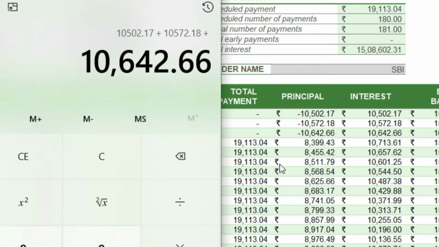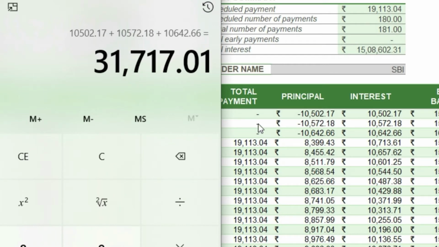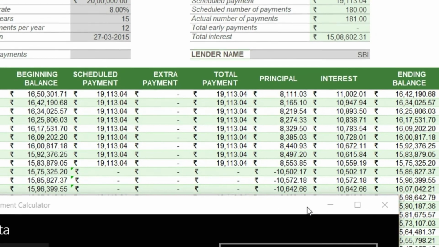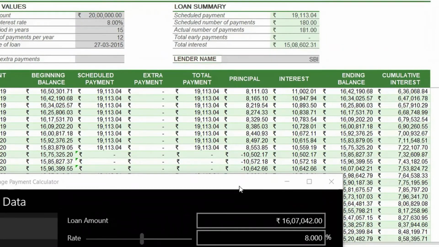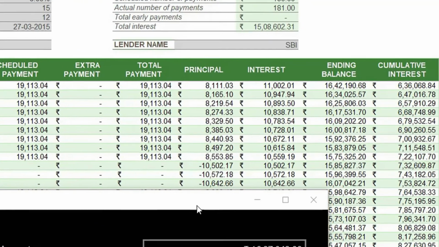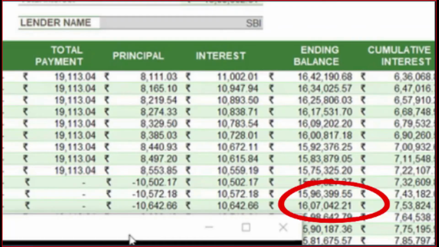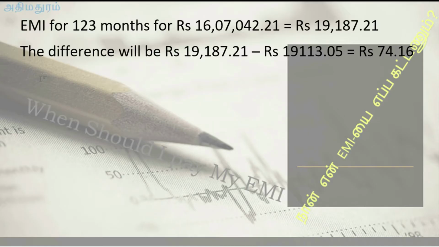So it totally works out to 31,717.01. This is the total 3 months interest. So the interest amount of 31,000 and odd you don't have to pay now. That will be accommodated in the overall EMI period. Now, the total outstanding as on date is 16,07,042.21, for which we have to calculate the EMI.